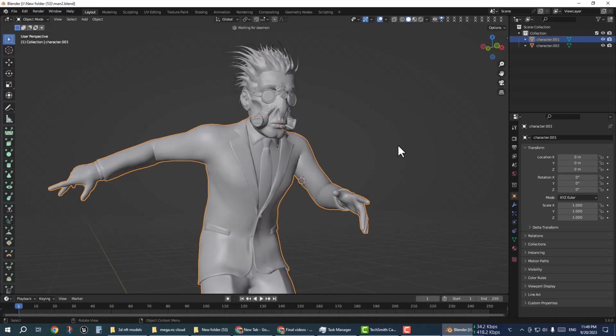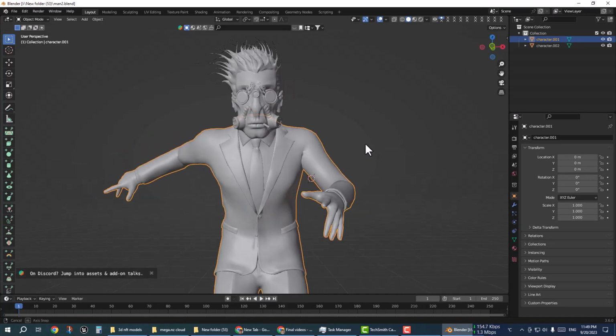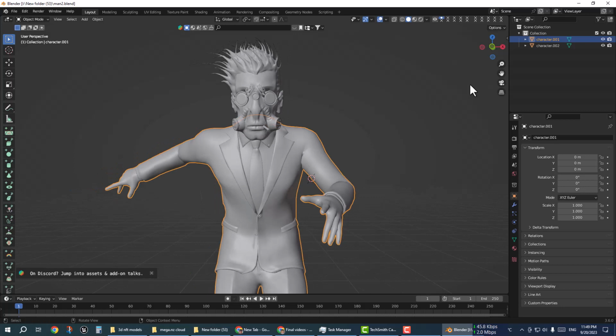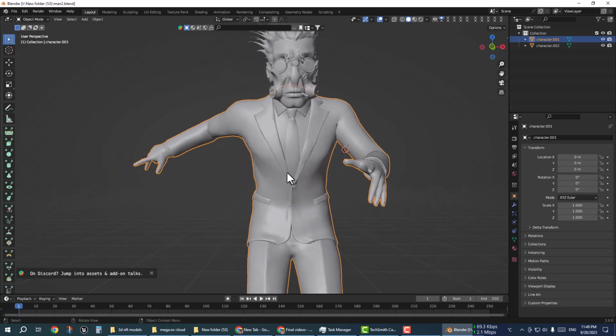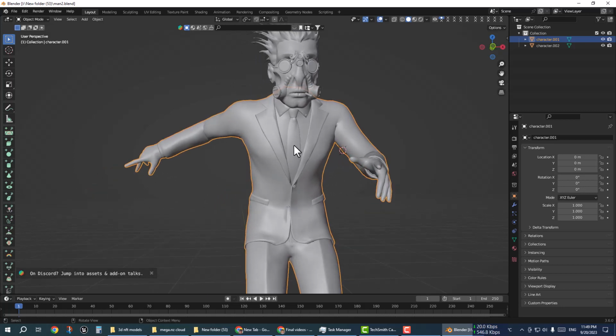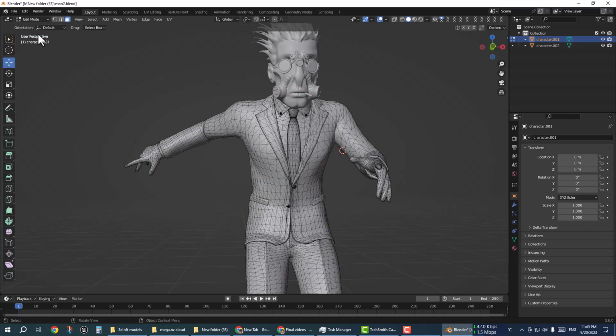I am going to open Blender and open the 3D model. Right click and click Shade Smooth. First we need to go to edit mode and select the mesh to be separated.